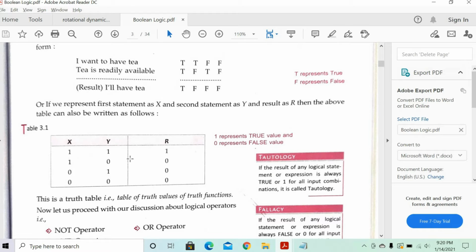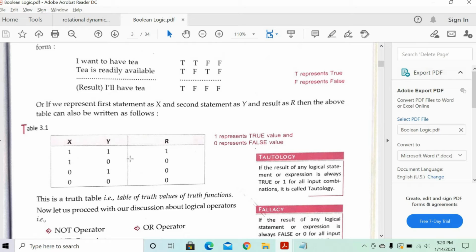So X means I want to have T. That we represent as 1. And T is readily available, that we represent as 1. I don't want to have T, that will be represented as 0. T is not readily available, that will be represented as 0.